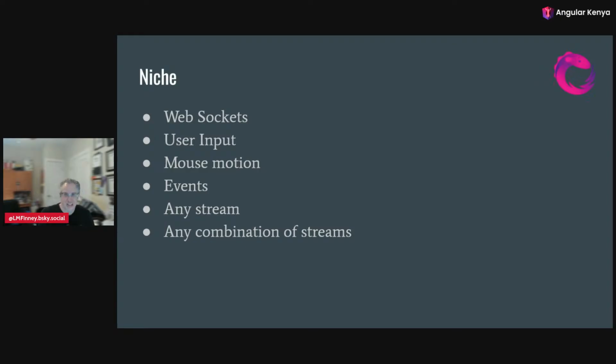So the niche for observables is really any stream that has a lot of values over time. A WebSocket, as I say, you can set up a permanent connection to find out stock prices. So every time the stock of Google changes, you get a new message that the server pushes. Or user input, who knows when users will type. Or mouse motion, who knows when and where the user will touch their mouse. Or any events from the browser, or really any stream, or importantly, any combination of streams. It's pretty powerful.